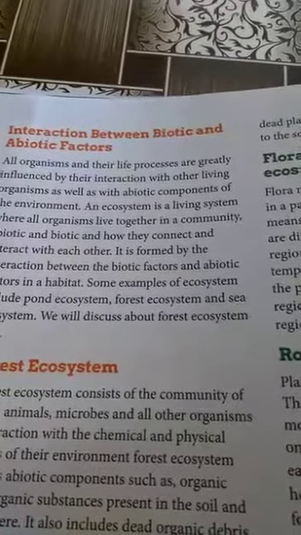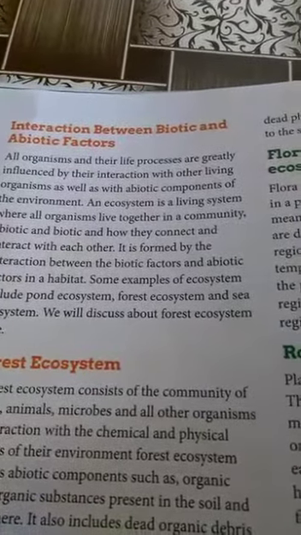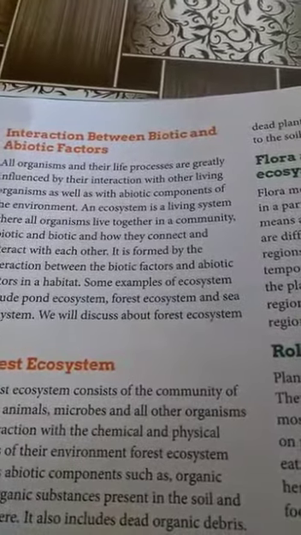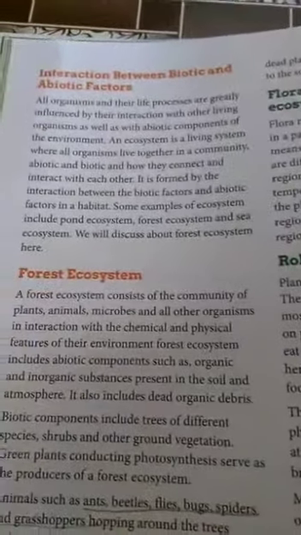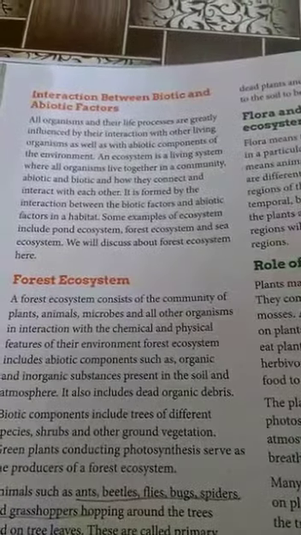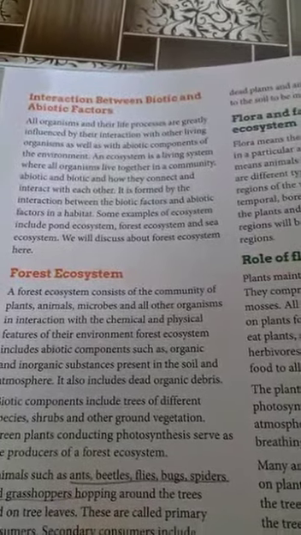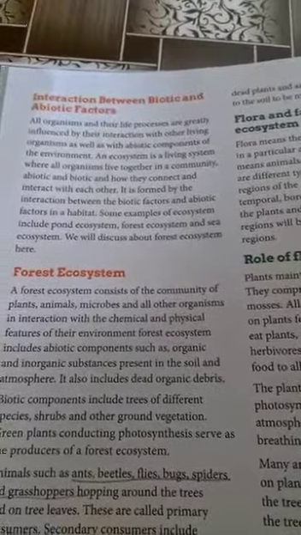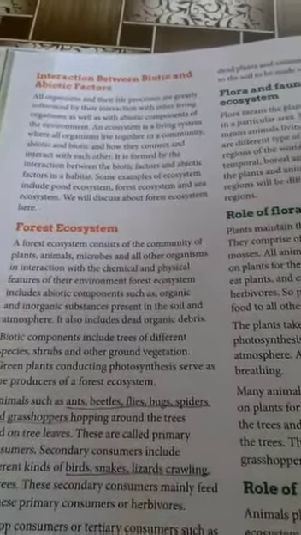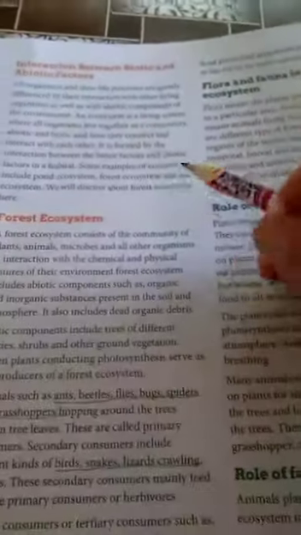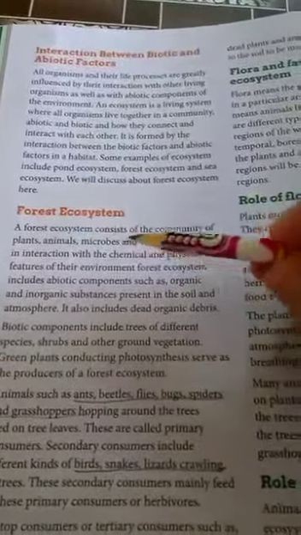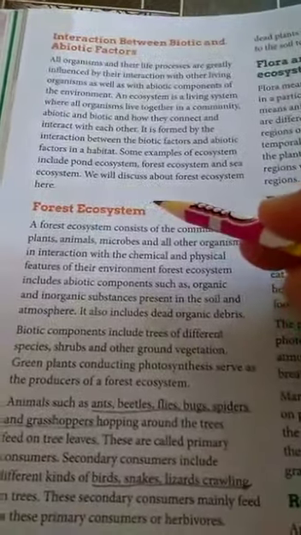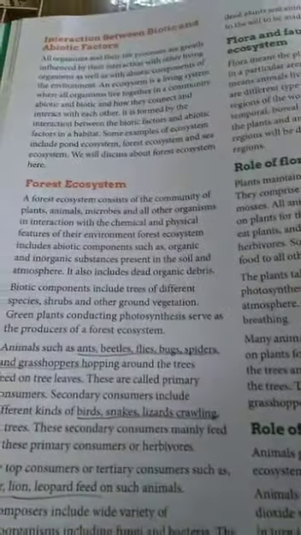Hello students, let's discuss interaction between biotic and abiotic components. We know that in an ecosystem, biotic and abiotic components are present which interact with each other. Now let us understand it with the help of an example. Let's take the example of a forest ecosystem. So let us see what a forest ecosystem is first.